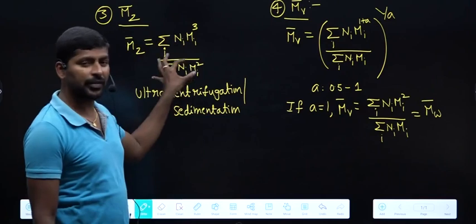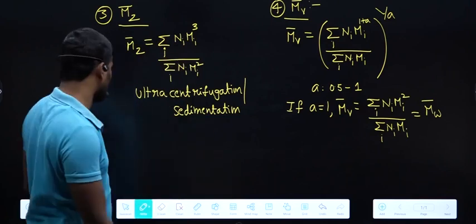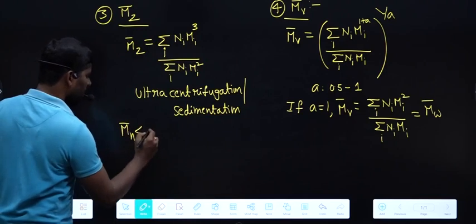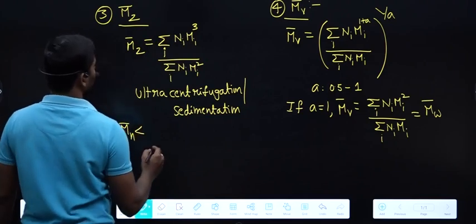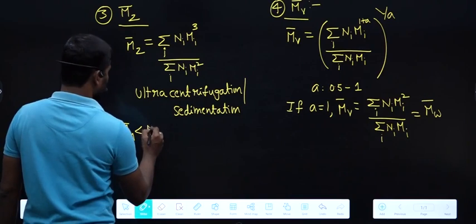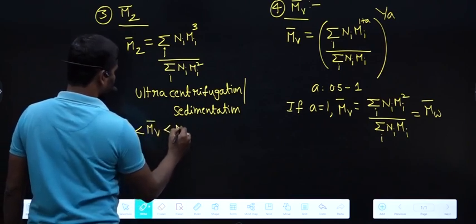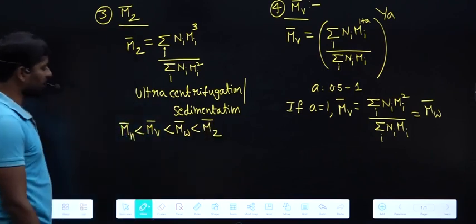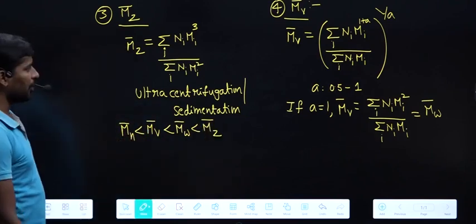What is the relation between these 4 average molar masses? Mn bar is less than Mv bar is less than Mw bar is less than Mz bar, and this is the relation between these 4 average molar masses.